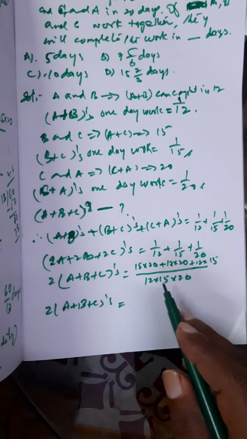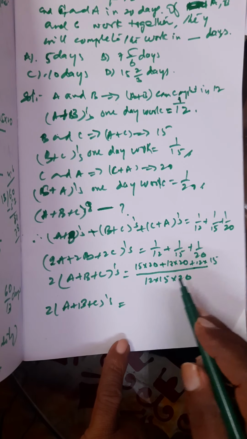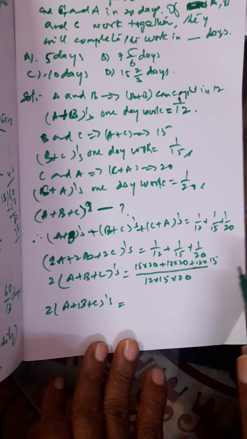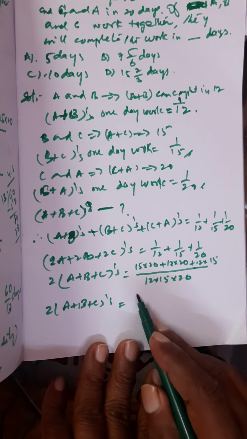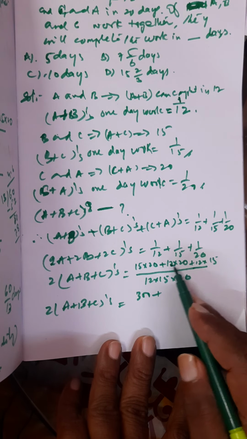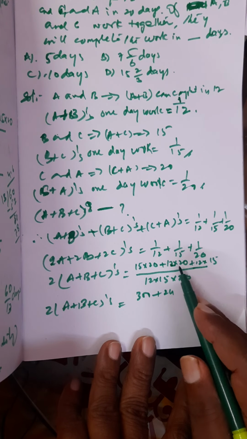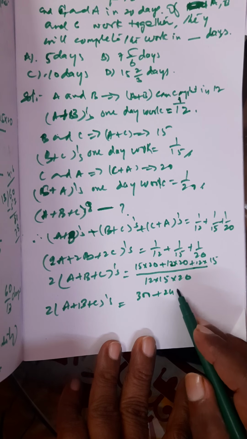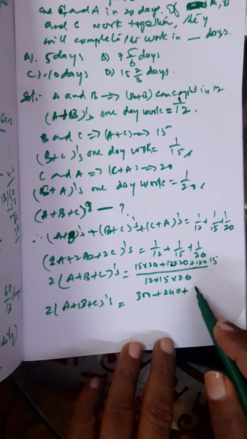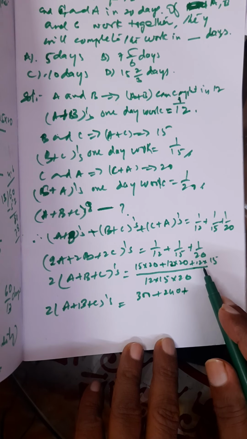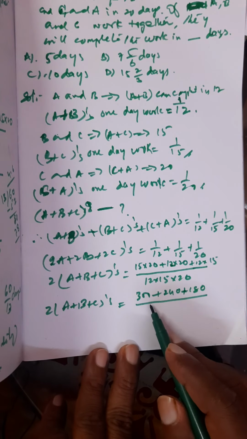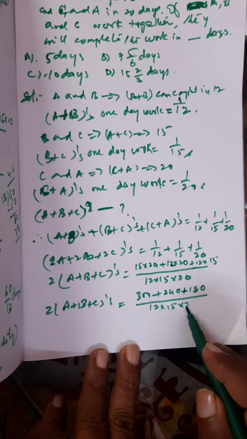Any number we can take common; here we can take 5 or multiply it out. 15 into 20 is 300, plus 12 into 20 is 240, plus 12 into 15 is 180. So it is 300 plus 240 plus 180 divided by 12 into 15 into 20. We write the denominator as it is because we can cancel it easily.